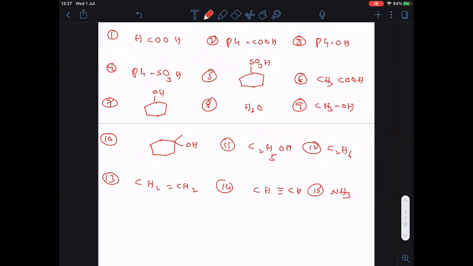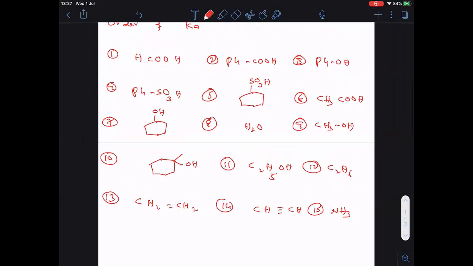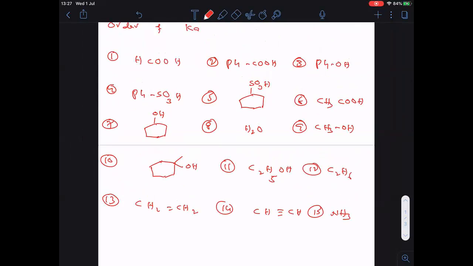By combining all previous JEE Advanced questions, I got this question. Okay, so arrange them in decreasing order of their acidic strength. I will give some minute time.